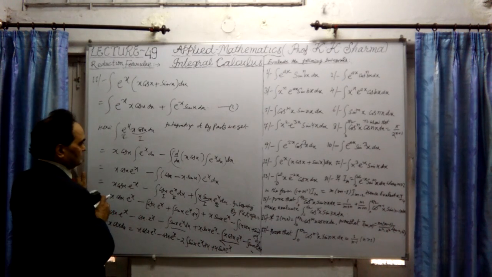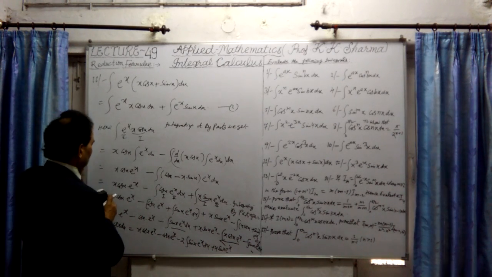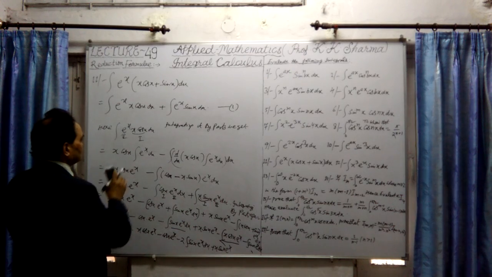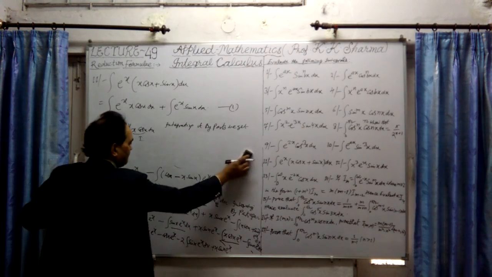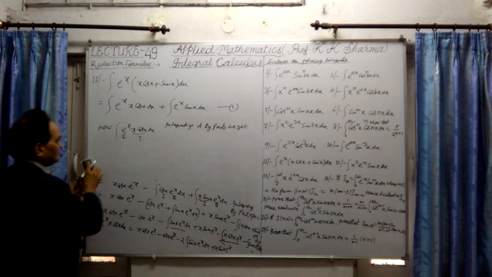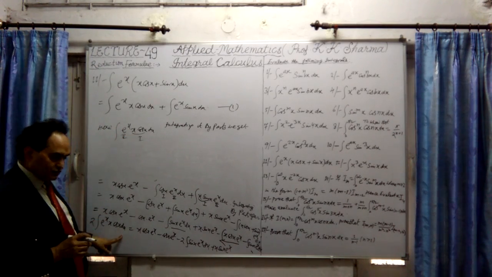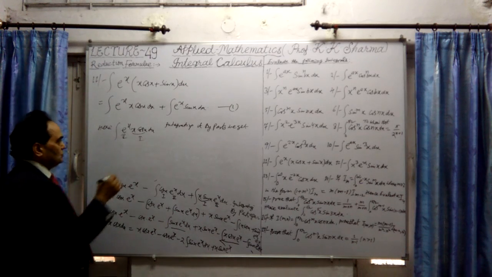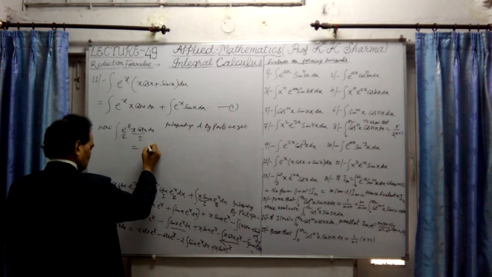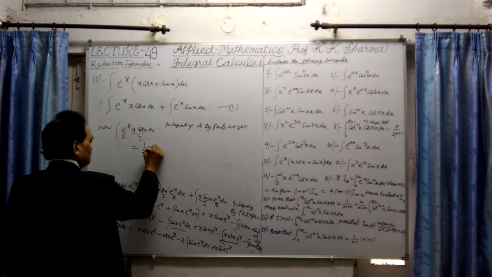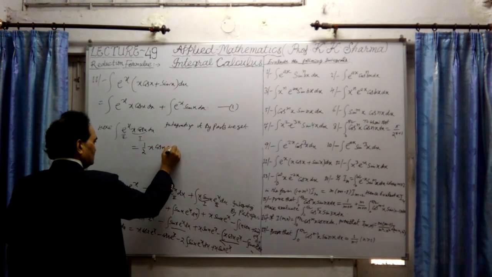Finally we get here this value, this dx sin x, let me write it. Finally dx sin x, because dx x cos x dividing by 2, we will get here 1.2 x cos x dx.